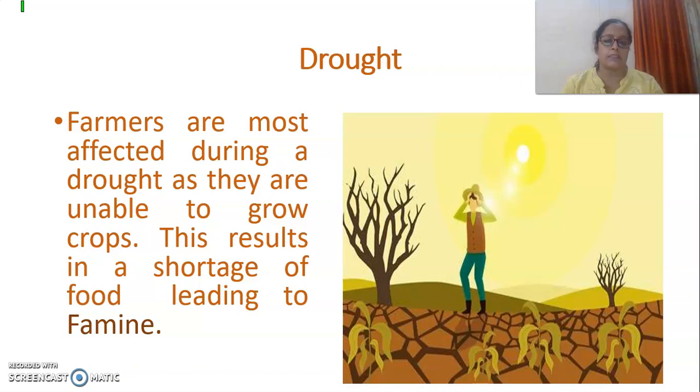Mainly the farmers are affected by the drought because a farmer cannot grow crops without water, and then it leads to famine. Famine is a condition when there is less food or no food at all, a scarcity of food, and there is a lot of hunger and starvation. Starvation and hunger is the condition when we feel hungry but we don't have anything to eat.